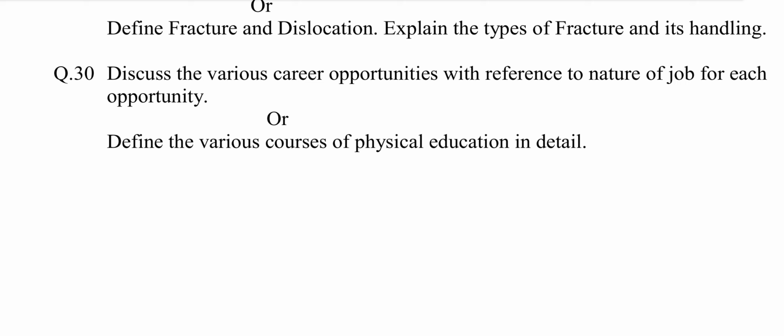Then, types of fracture. There are 7 types of fracture. Number 1, greenstick fracture. 2, comminuted fracture. 3, impacted fracture. 4, simple fracture. 5, compound fracture. 6, complicated fracture. 7, depressed fracture. Explain all these 7 types of fracture in 2 to 3 lines.